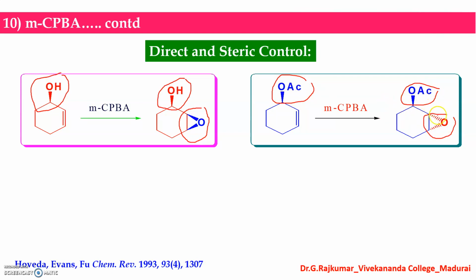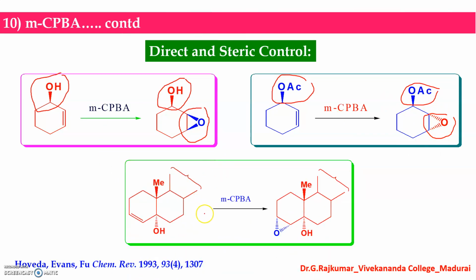If it is above the plane, the epoxidation takes place behind the plane. Look at this, this OH is at the back side, behind the plane, and the epoxidation can attack behind the plane. But in the presence of a bulky group, you can see opposite stereochemistry.